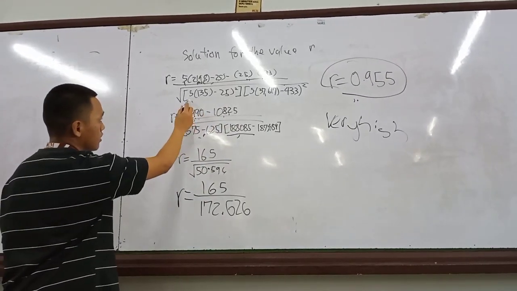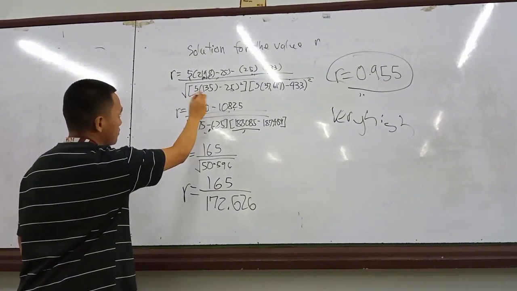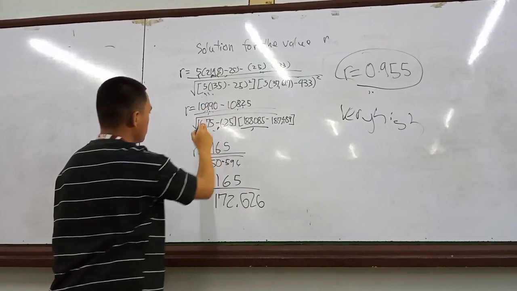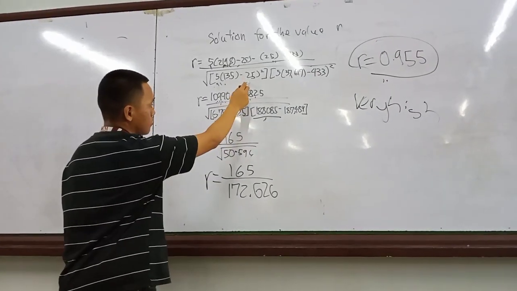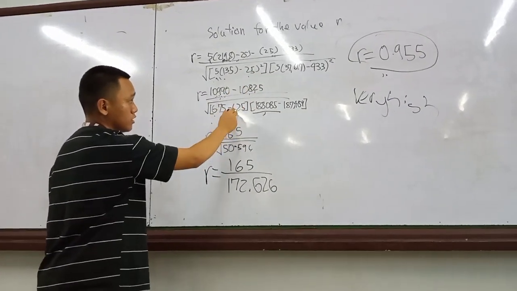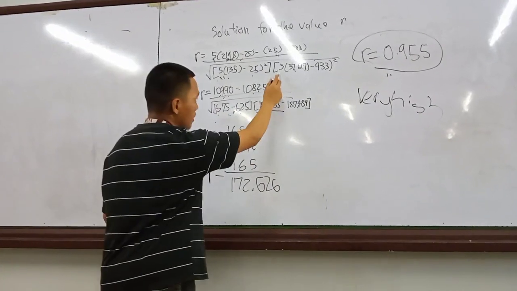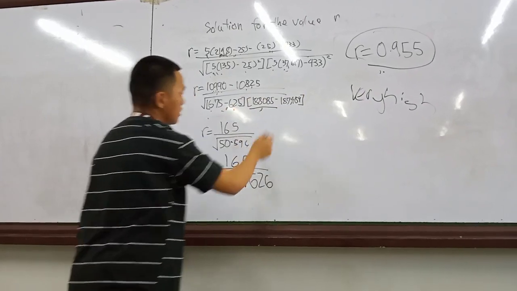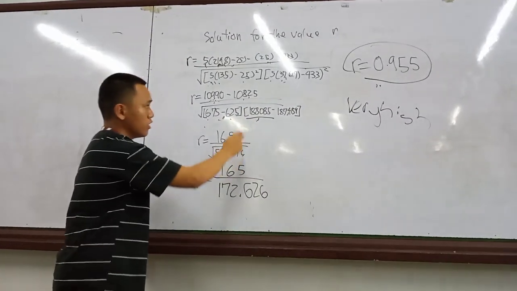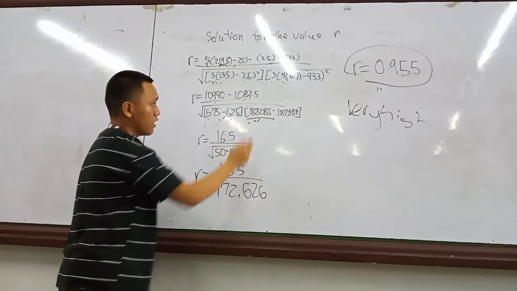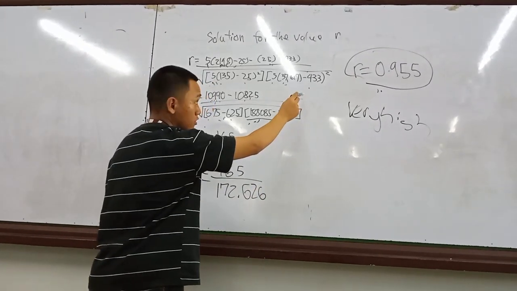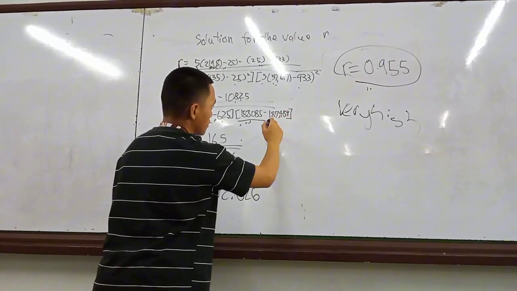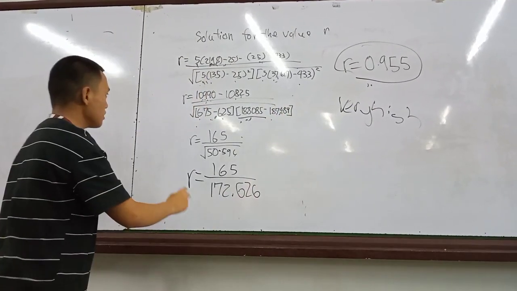Now here, over 5 times 135 equals 665. 5 squared is 605. 5 times 37,670 equals 188,085, and 433 squared, 187,489.